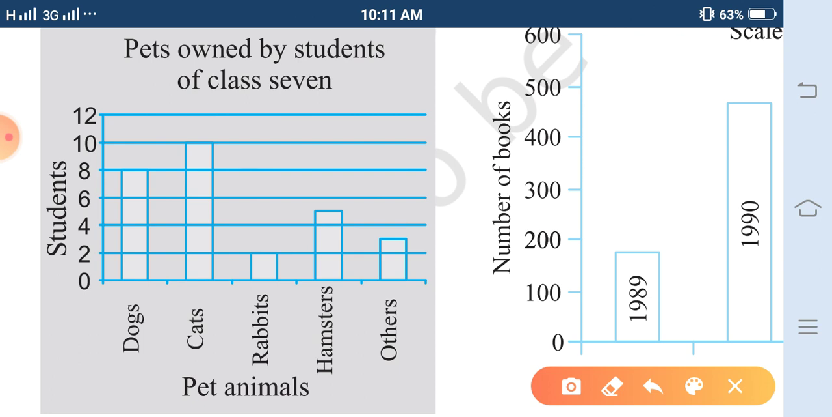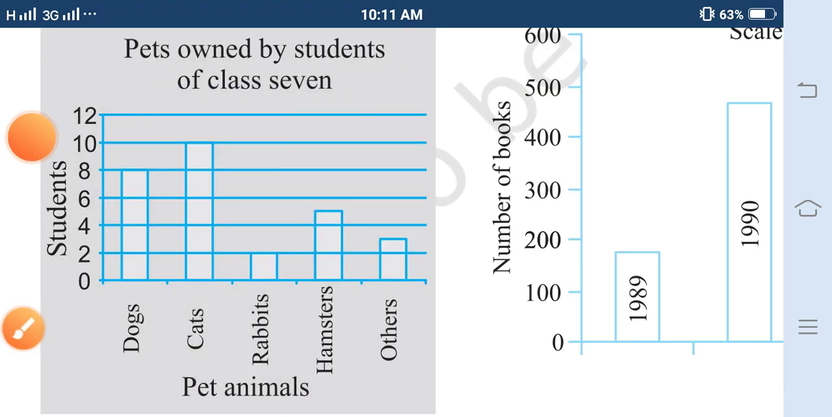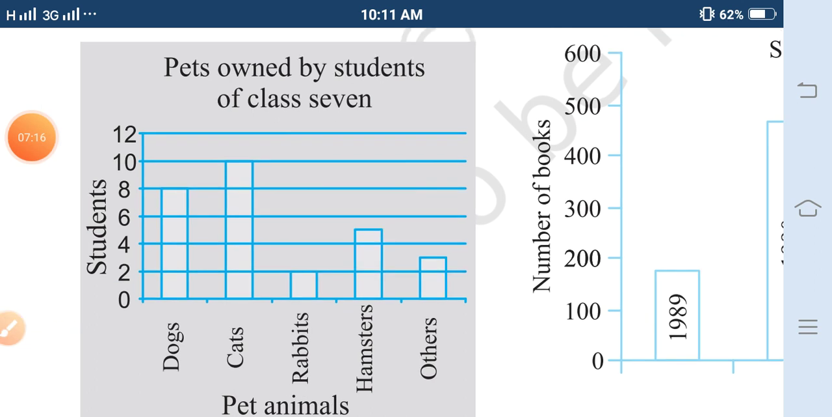Students, from here you can see that cats, the bar graph of cats, has the highest value here, that is 10. It means in this case cats is the most popular pet.